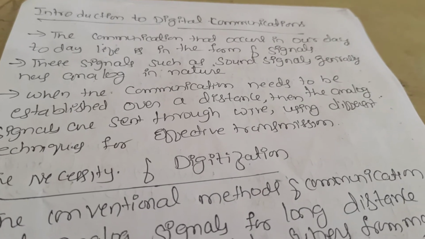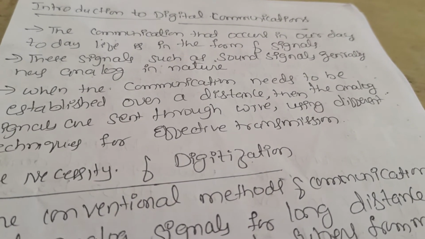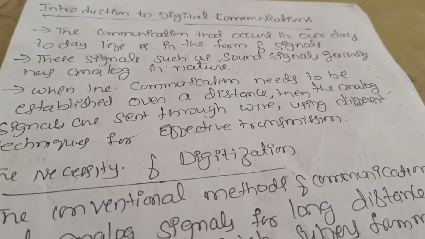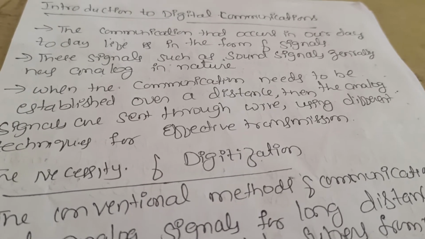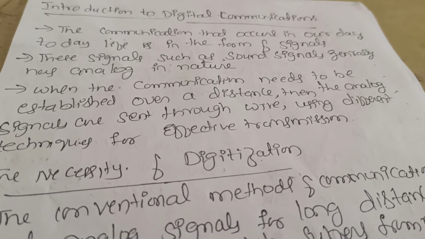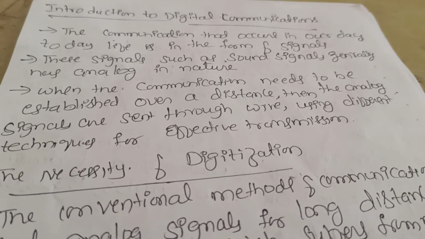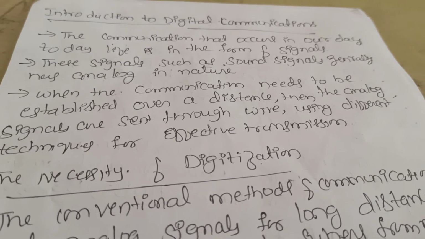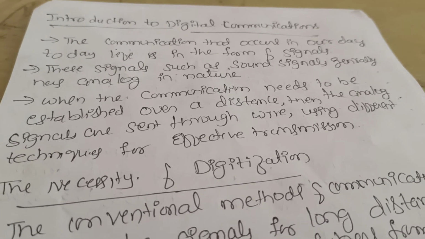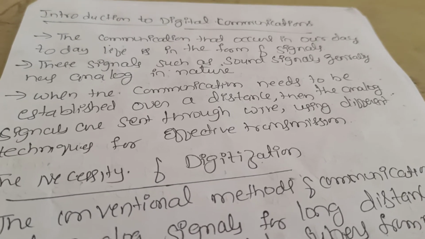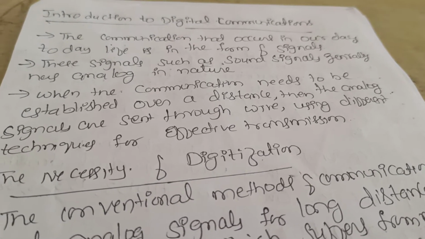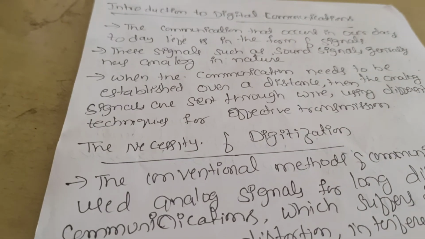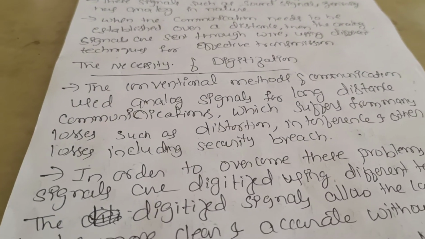When communication needs to be established over a distance, for example whenever I speak through the phone over a large distance, the analog signal, the speech signal, is sent through a wire. The wire here is called the channel, and different techniques are used for effective transmission. Next, what is the necessity of digitization?